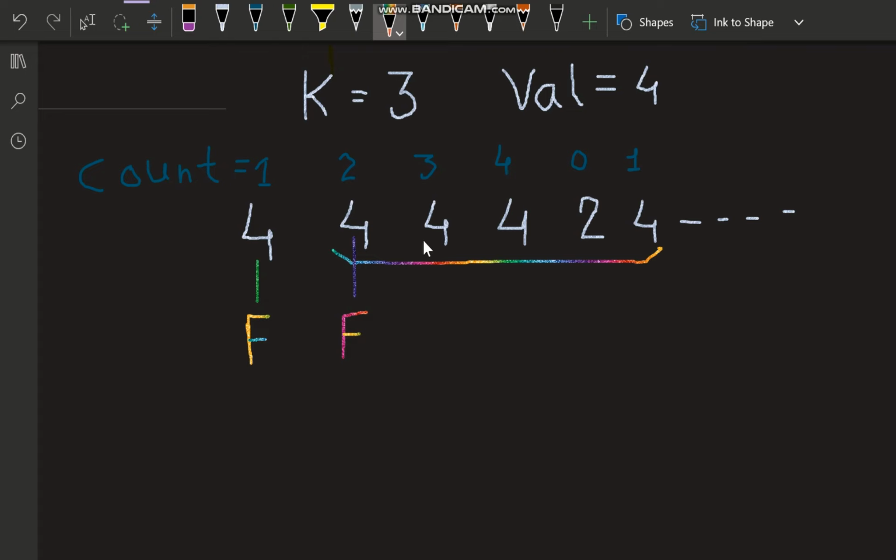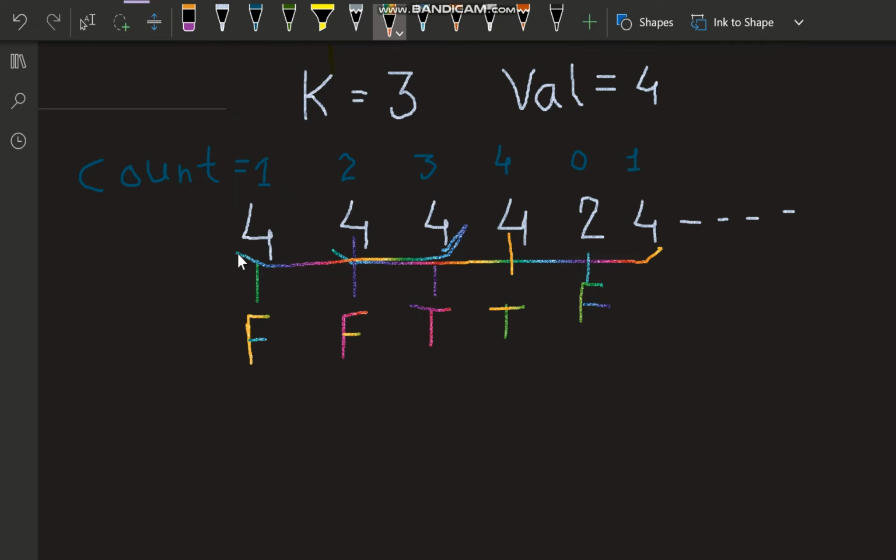But if I again get one more 4, then the last k integers are equal to the value, so we have to return true. Now if I again get 4, the count becomes 4, and since it is greater than k, again we are returning true. Now if I get any other value which is not equal to the given value, the count becomes 0, so we return false, and this process continues.